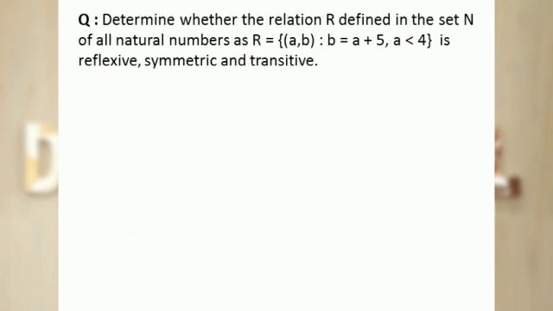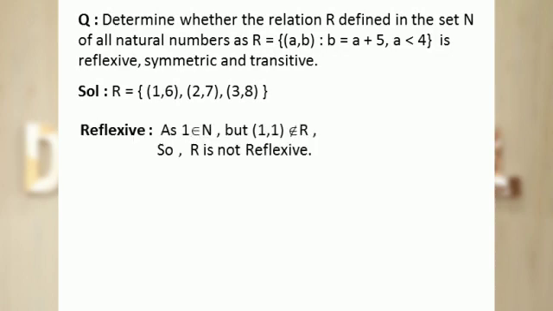Let's discuss some extra questions. Determine whether the relation R defined in the set N of all natural numbers as R contains the ordered pair (a, b) in which b = a + 5 and a < 4 is reflexive, symmetric and transitive. First, write down the ordered pairs which belong to the relation R. These are (1, 6), (2, 7) and (3, 8).